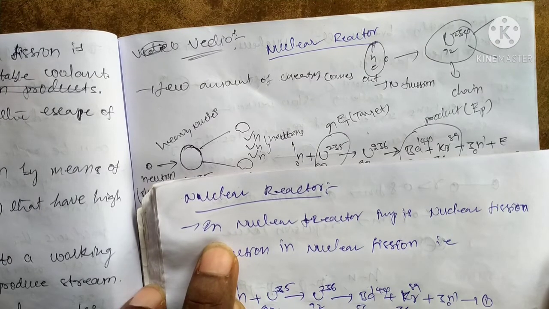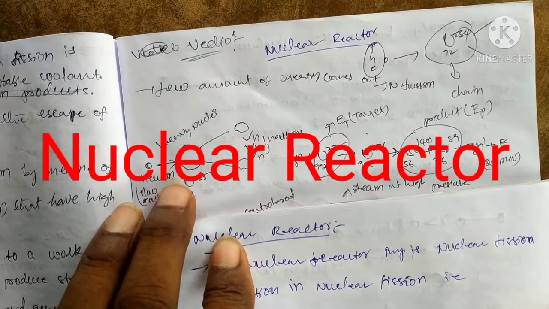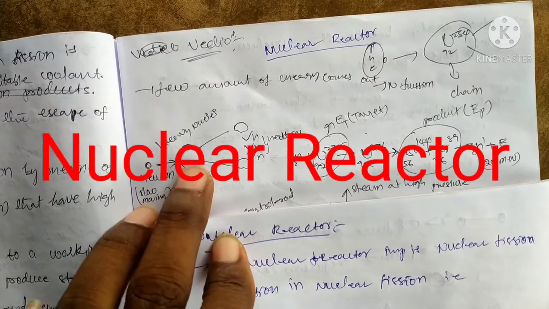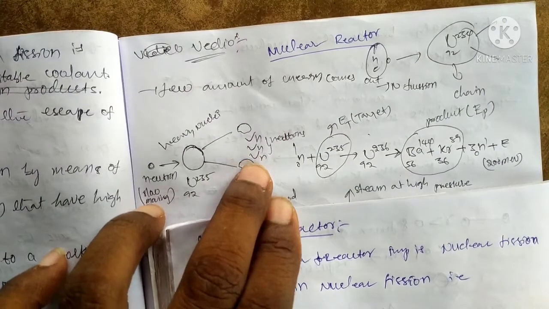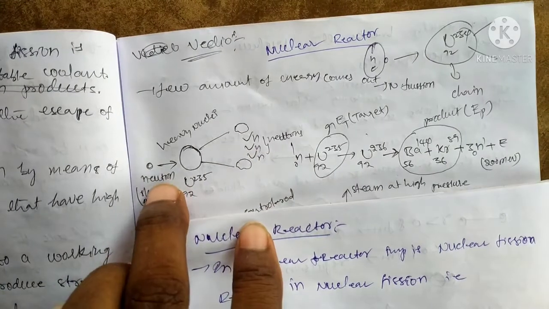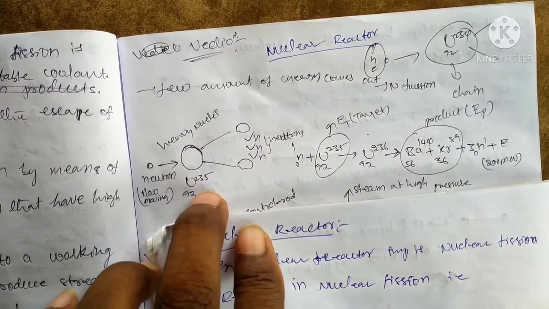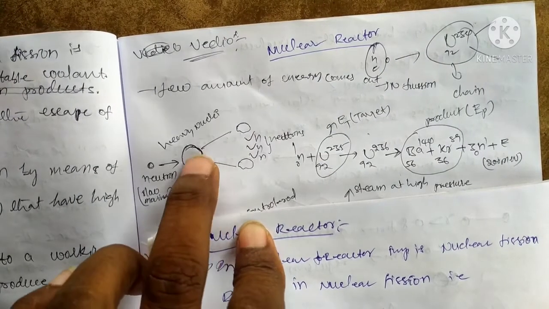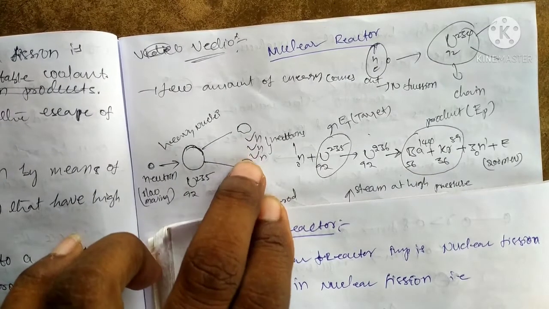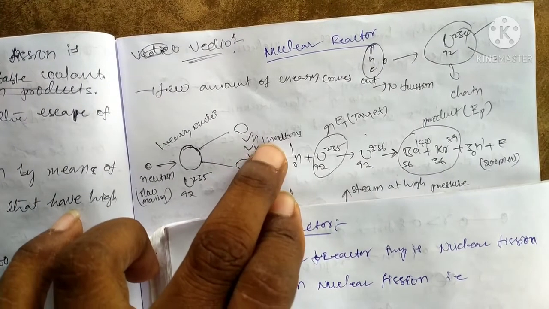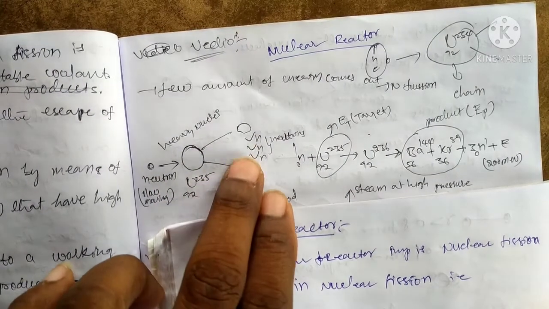In nuclear fission, a neutron hits a heavy nucleus, that is uranium 92-235, which breaks into two smaller nuclei with the emission of some neutrons. This process is the fission process in the nuclear reactor.